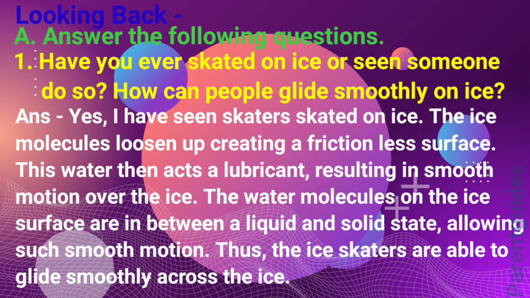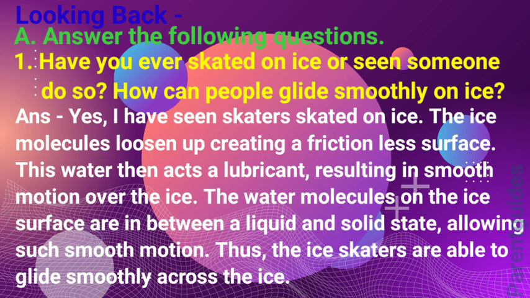Looking back. A. Answer the following questions. 1. Have you ever skated on ice or seen someone do so? How can people glide smoothly on ice? Answer. Yes, I have seen skaters skate on ice. The ice molecules loosen up, creating a frictionless surface.